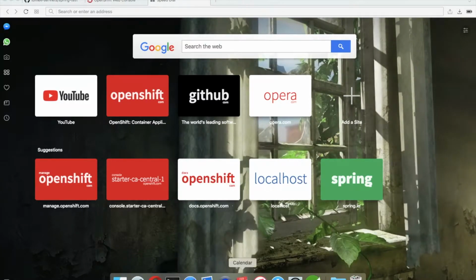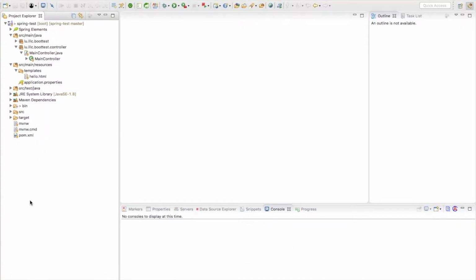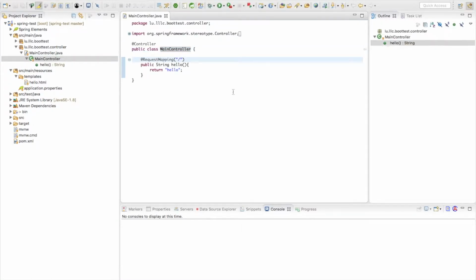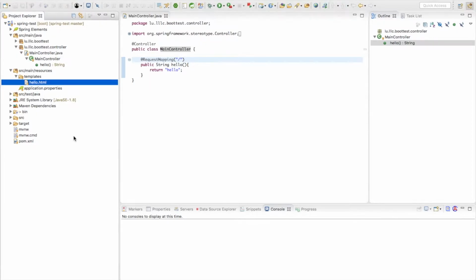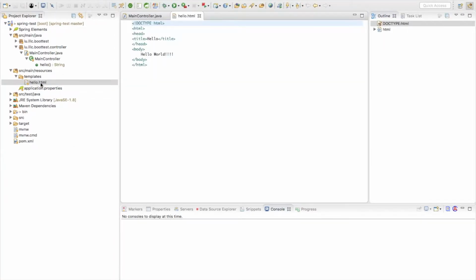Okay, so here I have a very simple Spring Boot application. Let me show what I have inside. There is only one controller. It's called main controller, which is mapped to the root directory. And this is all, and then it returns hello, which means we will open the hello template. So in templates, I have the hello HTML file. This file will be opened when I start my application, so you will see this hello world text.